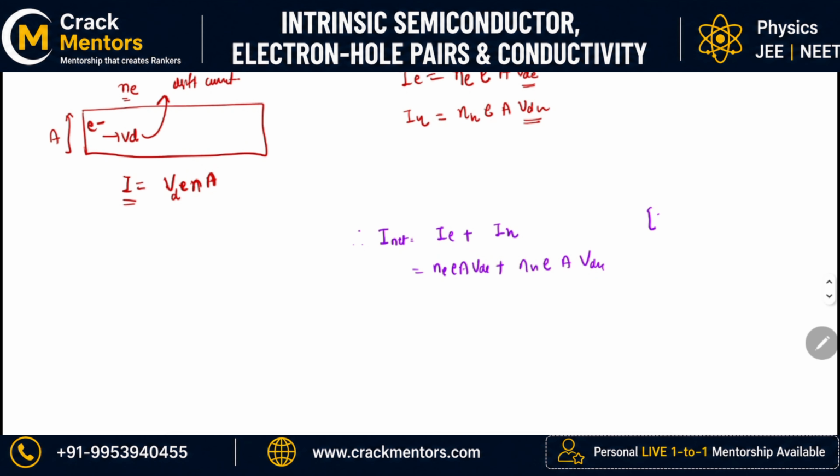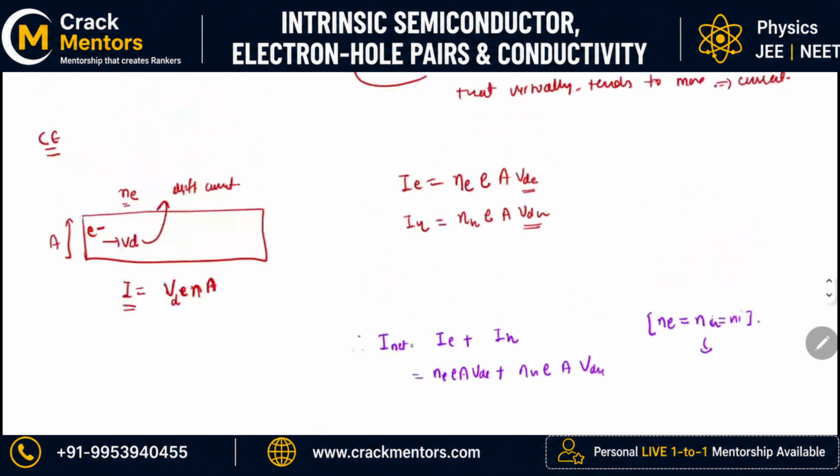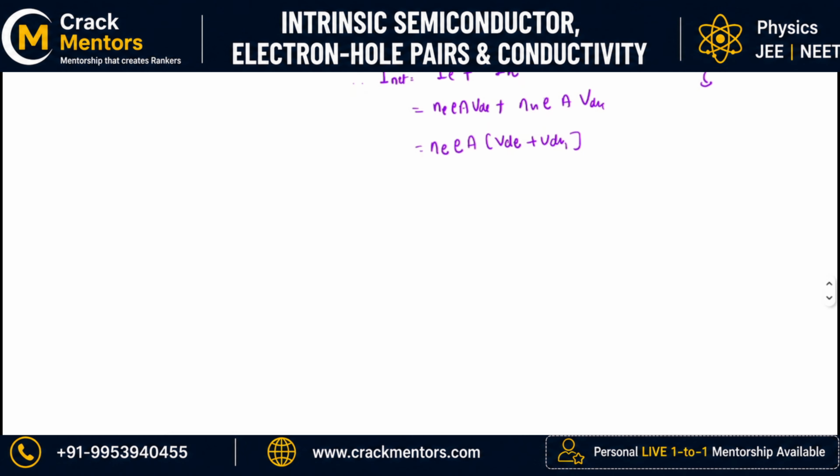Now what is the main thing I can know from here? That the number density of electron is equal to the number density of hole, which is equal to the number of intrinsic charge carriers. This is for a pure semiconductor, so I can take number density out, charge out, area out. What is left is drift velocity of electron plus drift velocity of the hole. Is that clear? Are you sure that you understood it? Of course you have understood.